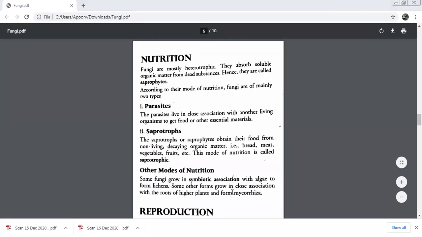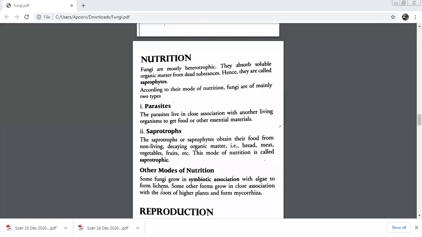They do work. They live in symbiotic association with algae and then they form the lichens. Close association with the roots of higher plants and then they form mycorrhiza. So you should know about two combinations of fungi, beta. One is lichens and the other is mycorrhiza. When we say lichens, that means fungi is growing in association with whom? Algae. Very good.